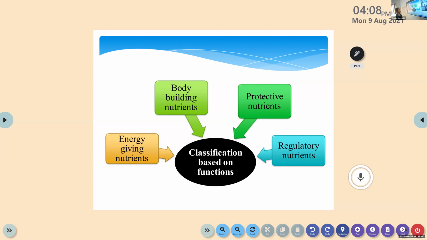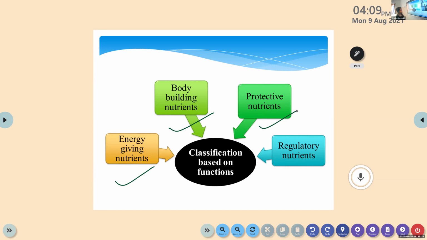Then on the basis of function, there are four classifications. One is energy giving nutrients, so they provide energy to our body. Next is body building nutrients. There are certain nutrients that help our body to build or to repair. Then we have